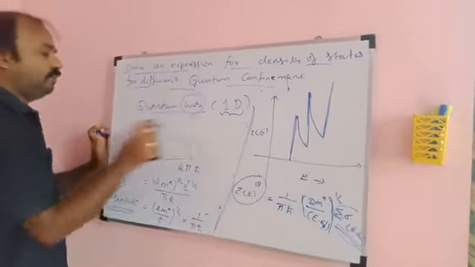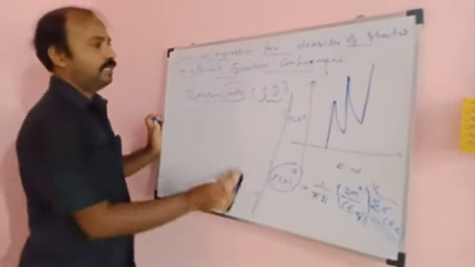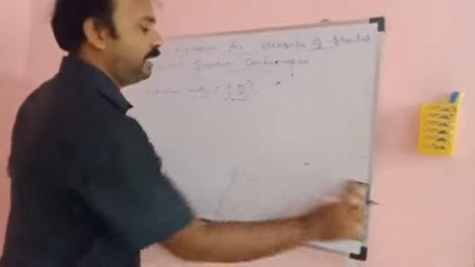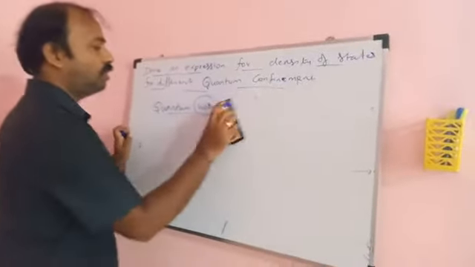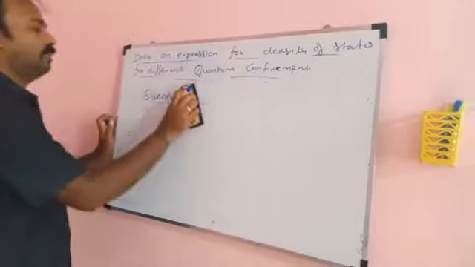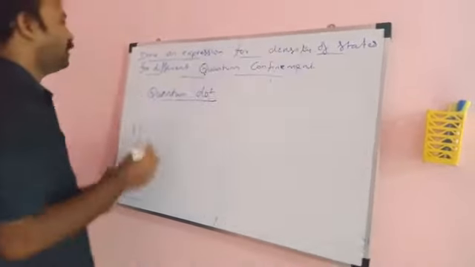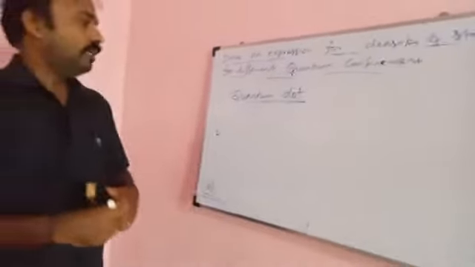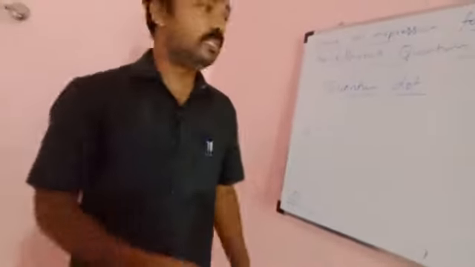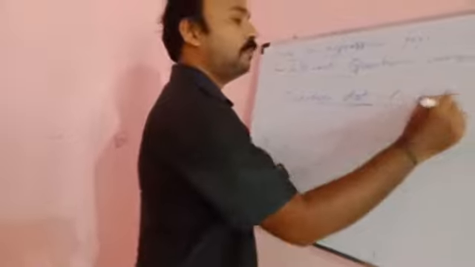Now the final one of the quantum confinement is the quantum dot, or zero-dimensional quantum dot, and the density of states for the quantum dot. This is actually zero dimension.